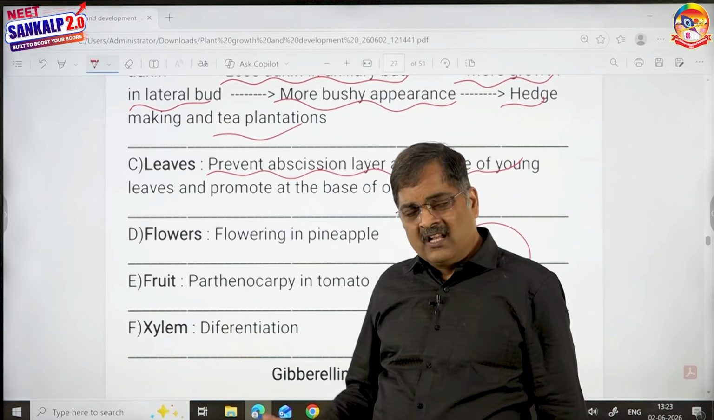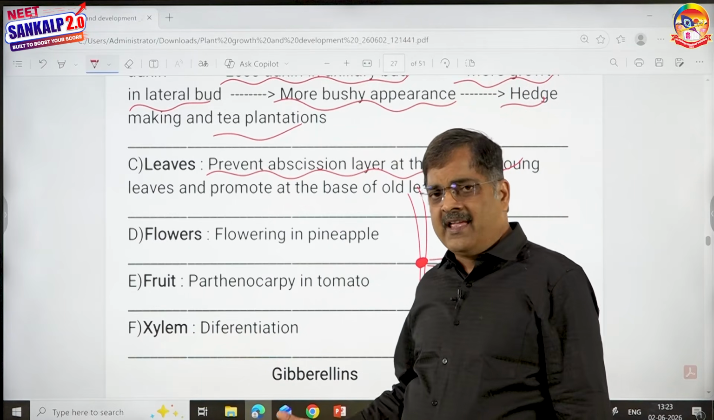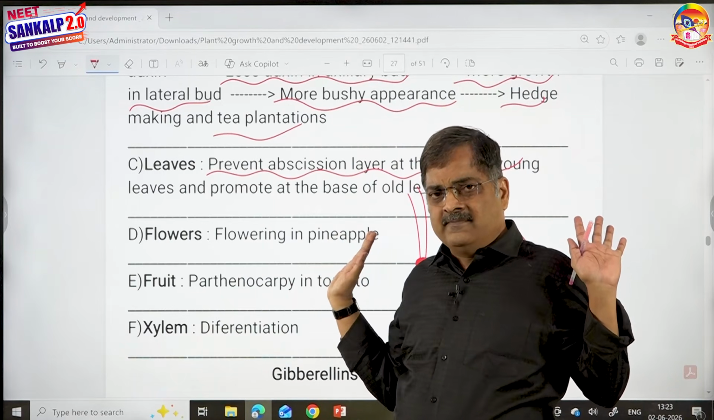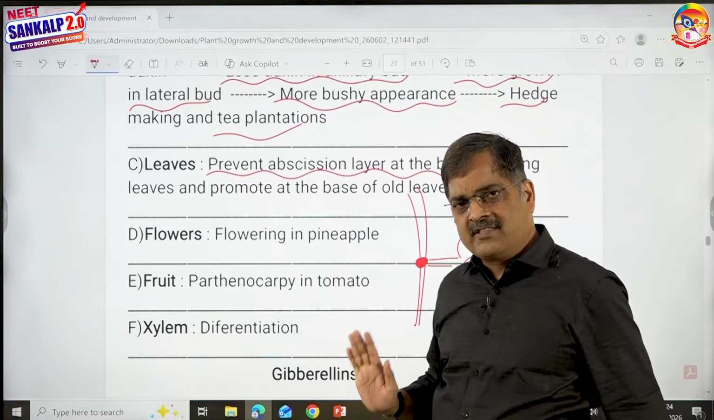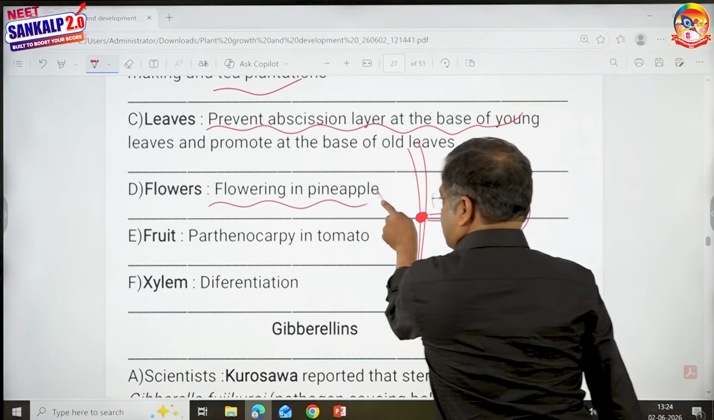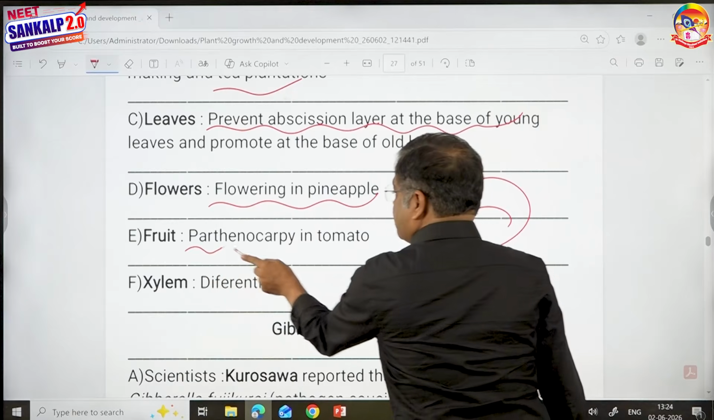There is no evidence that cytokinins promote the abscission layer at the base of old leaves. At the base of old leaves, they don't bother. They bother only on young ones. So that much you remember. Flowering in pineapple, it helps. Remember that. Fruit formation, seedless fruits.